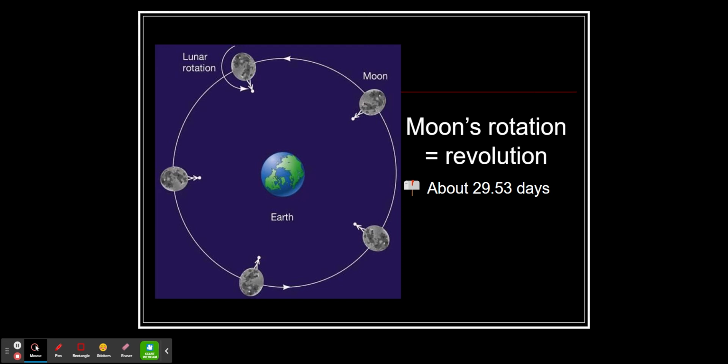They're not even 1 second off, because if they were 1 second off over 1,000 years, that other side of the moon would eventually face the Earth, and that has not happened. So the moon is a very unique celestial object in that it's the only object that has the same rotation and revolution period.